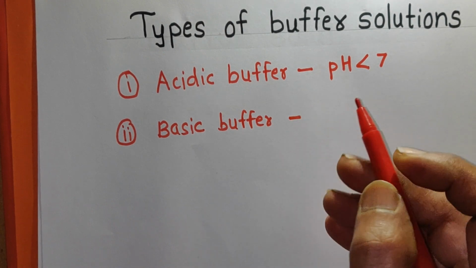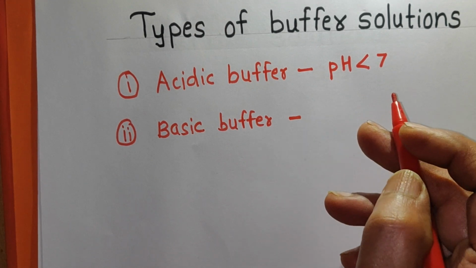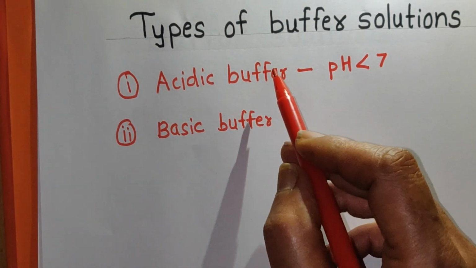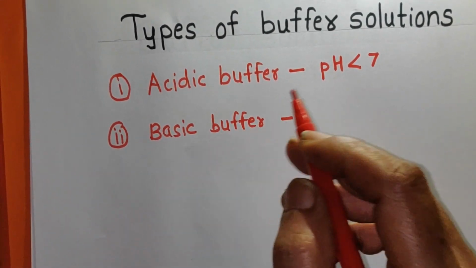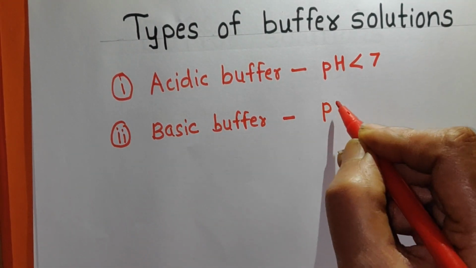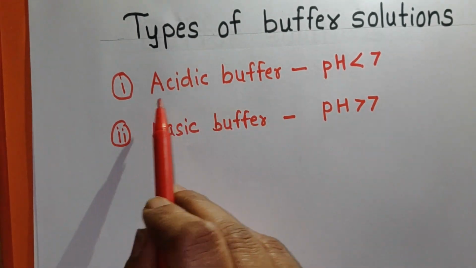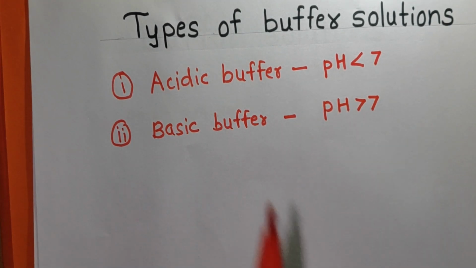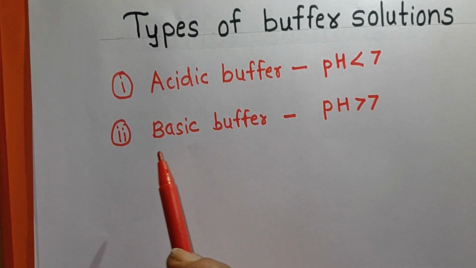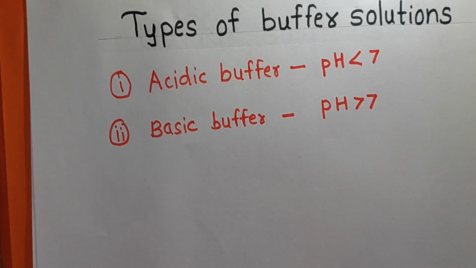And what is a basic buffer? It also has its pH value constant. That means it cannot change by addition of a small amount of strong acid, strong base, or even if we add a small amount of water. The pH of these two buffers remains constant. Here the acidic buffer has a pH less than 7 and the basic buffer has a pH greater than 7. So remember, there are two main types of buffer solutions, acidic buffer solution and basic buffer solution. The acidic buffer has a constant pH which is less than 7, and the basic buffer also has a constant pH which is greater than 7.